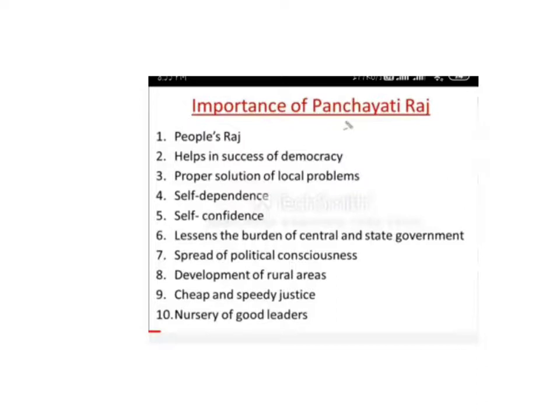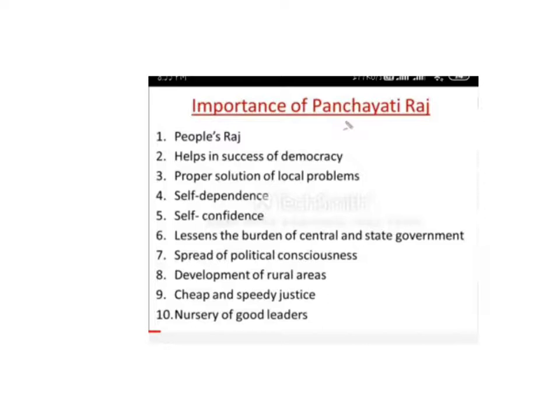As this point is clear, because of this Panchayat Raj system, because of this representation, they put more and more effort to make the villages more developed. Cheap and speedy justice. If somewhere they find any problem, there is no case of money. They can easily go and get their justice.